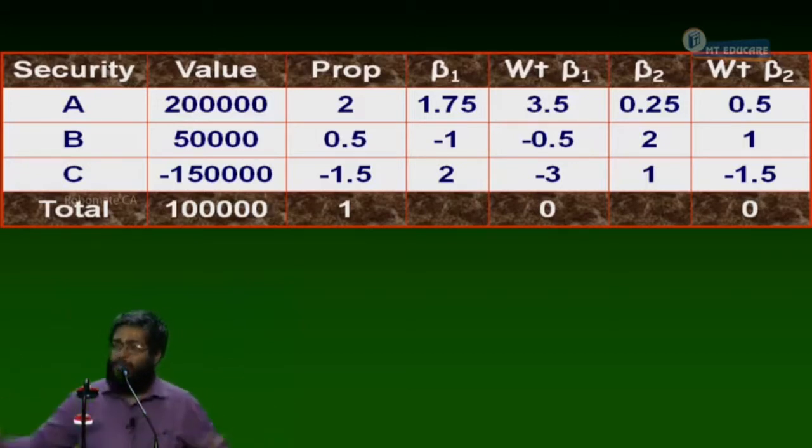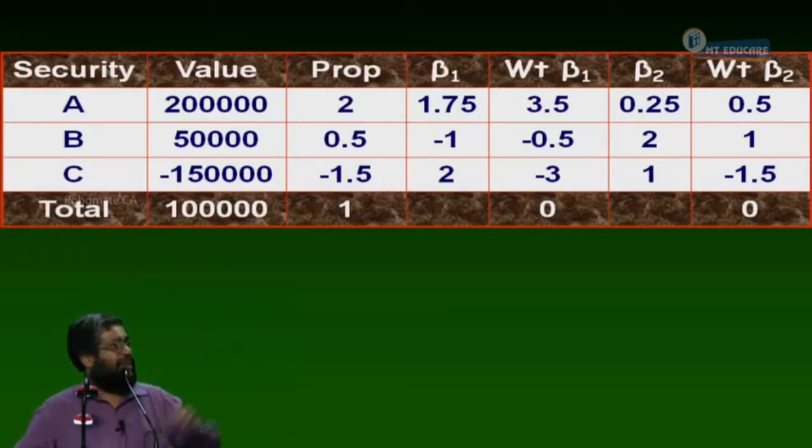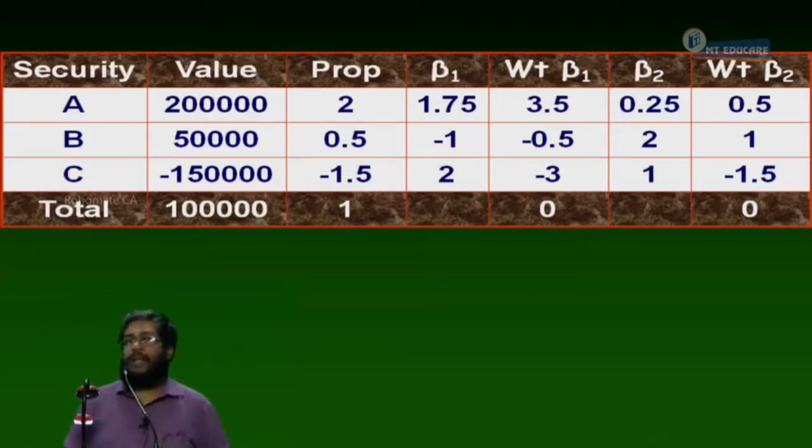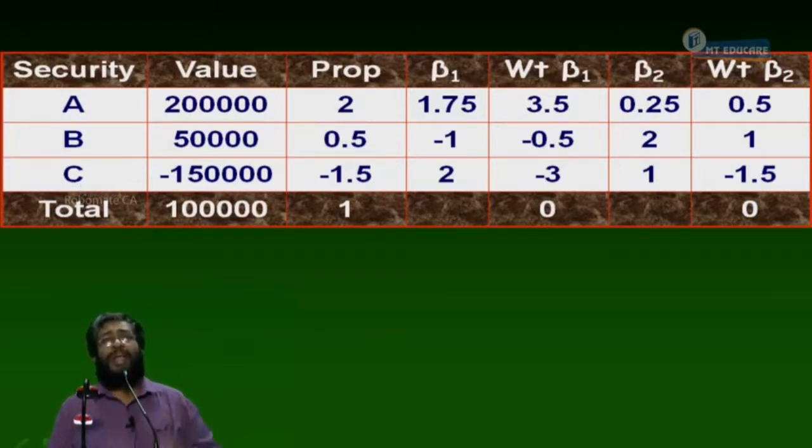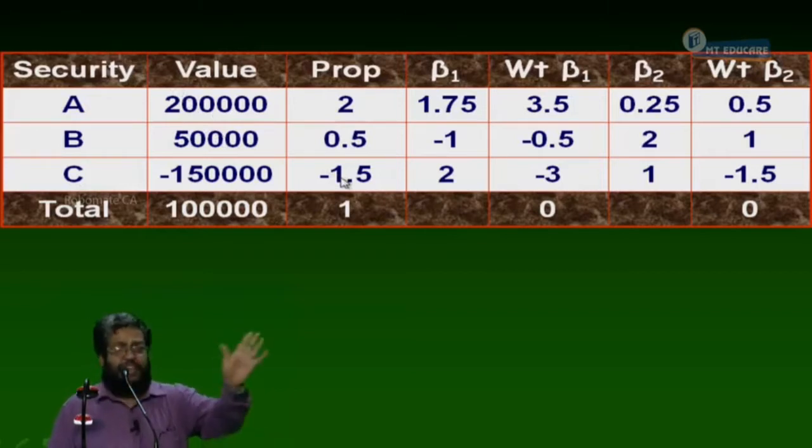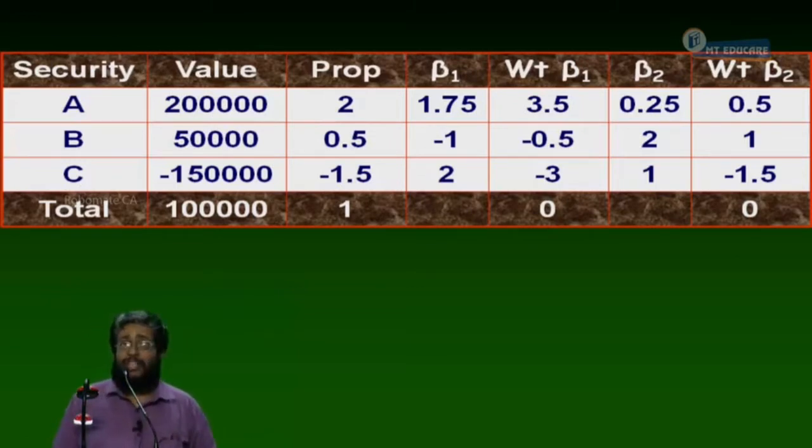Now I'll say why borrowing share is better than borrowing money. Let us go for that particular discussion. Can I proceed or not? Now, see. When I borrow money, suppose the C is not a share, the C is RF. I borrow 1,50,000, so this is minus 1.5. But what is the beta of borrowing? 0. That makes my portfolio risky. Are you following or not?